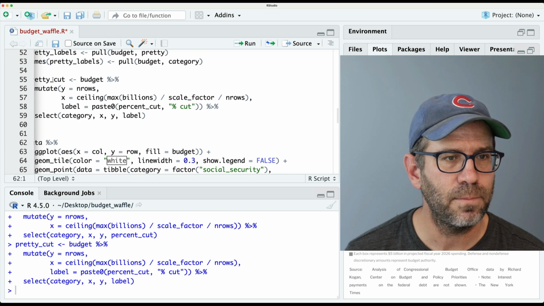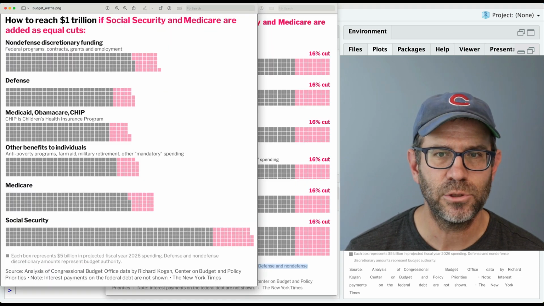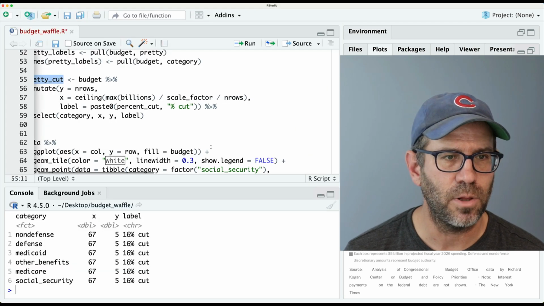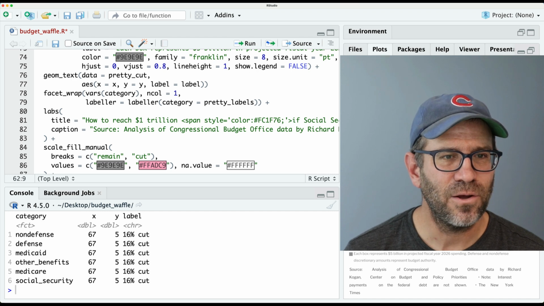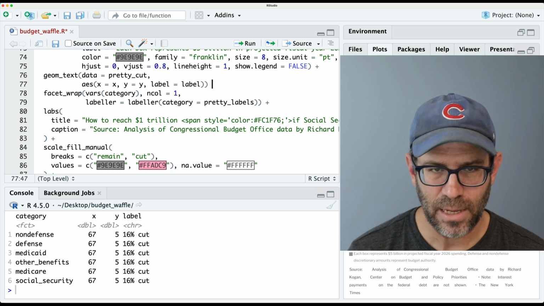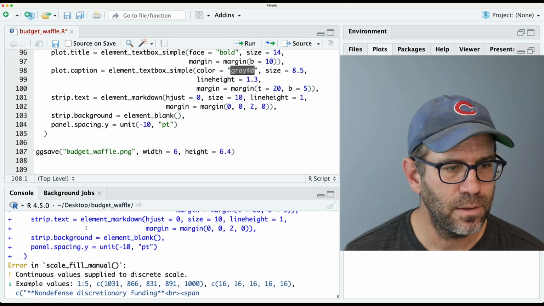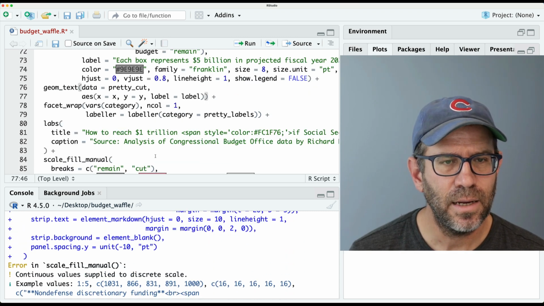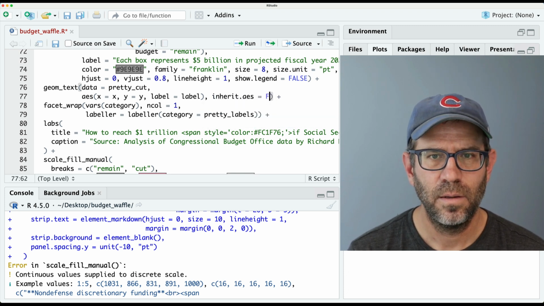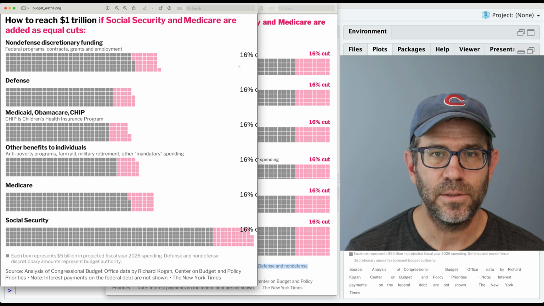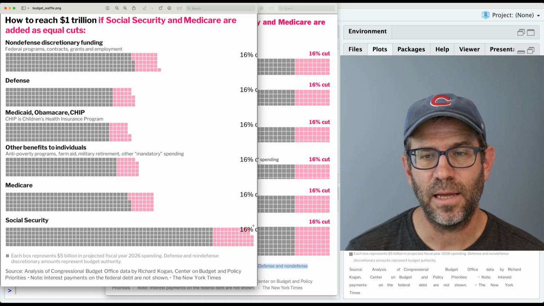All right, so we load that, we look at pretty cut, we've got 16% cut, which will match what they have in their version of the plot. All right, good. So again, we're going to come back down. This all looks good. We'll add this in, and let's see what this looks like. It is unhappy. If I had to guess, I need to do inherit AES equals false. So that error went away. And so now I see I have my 16% cut, but again, it's centered on that coordinate.